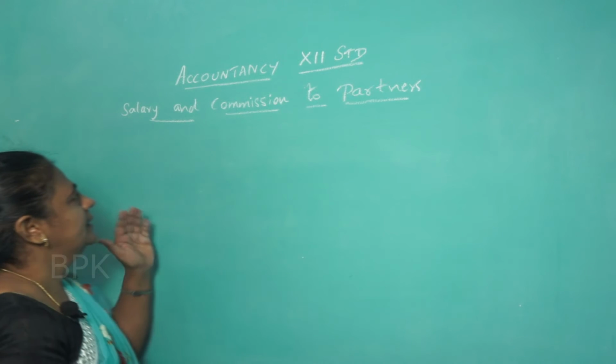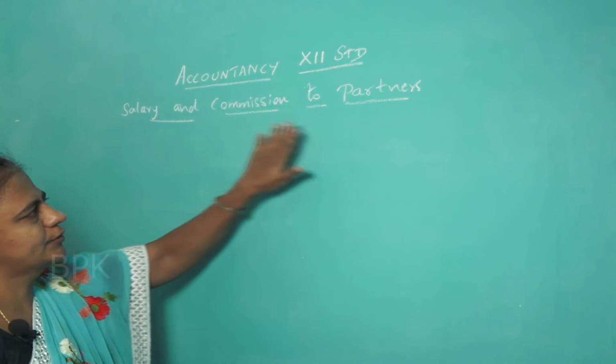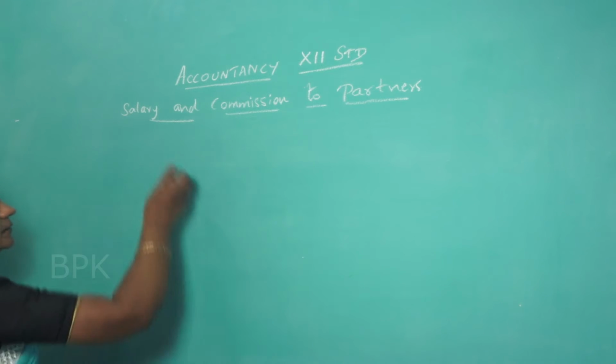So what is the journal to provide commission and salary for the partners? So what we have to write?